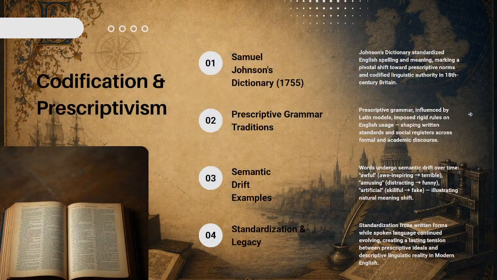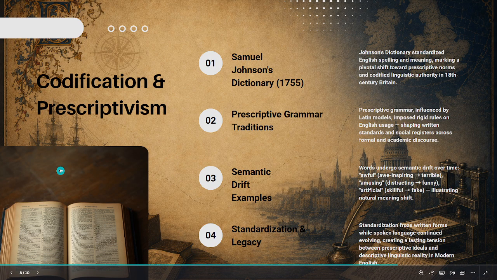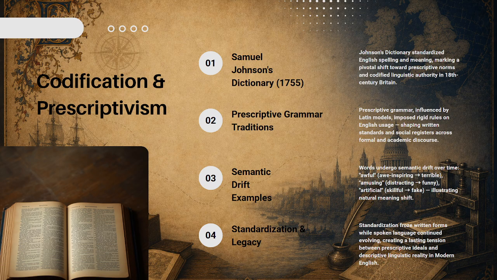So next, by the 18th century, scholars wanted to fix English by creating strict rules, leading to Samuel Johnson's famous dictionary in 1755. Grammarians also invented artificial rules based on Latin. They were telling people that they cannot split an infinitive.